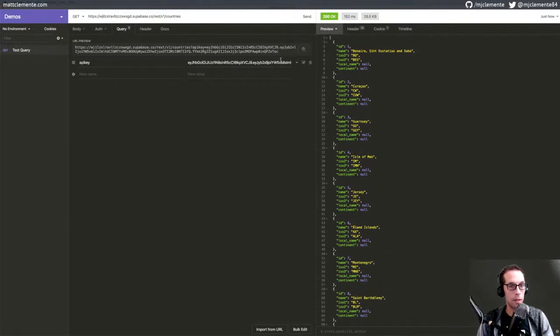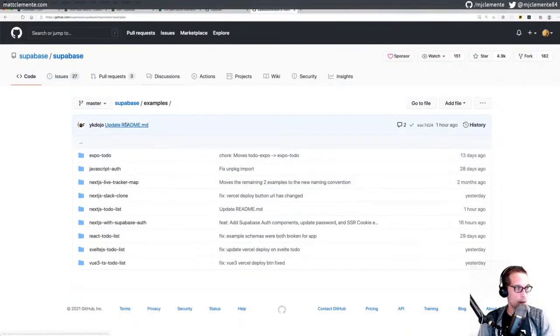So we can from our database tables generate an API that would at minimum need an anonymous API key, but we can possibly add some more restricted access to it. Now, the question is, all right, we got our examples here.